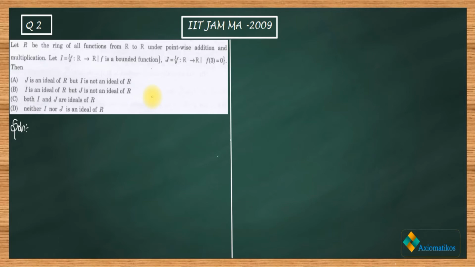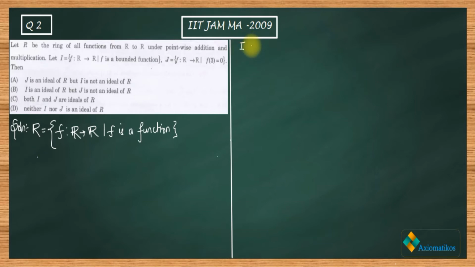So firstly, let me write your ring R properly. What is your ring R? Ring R is a ring which consists of all functions on R. Mathematically we can write it like this. Now what is your I?